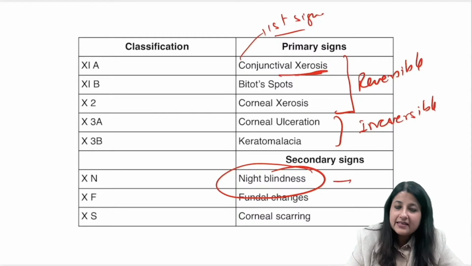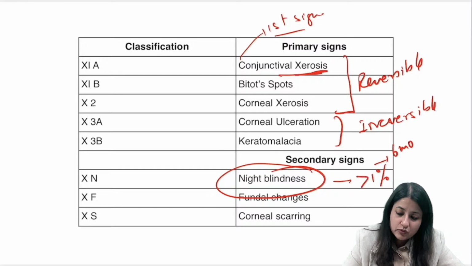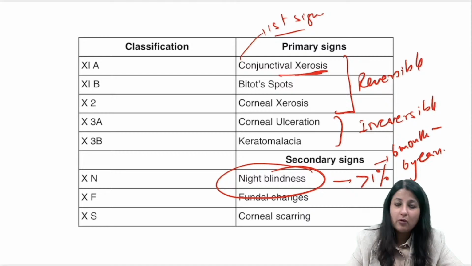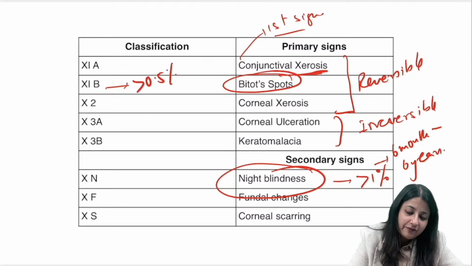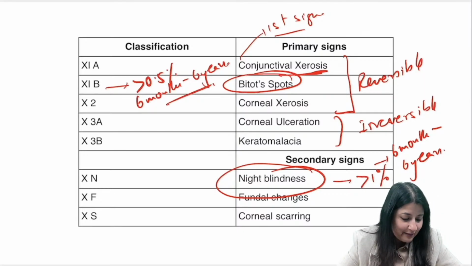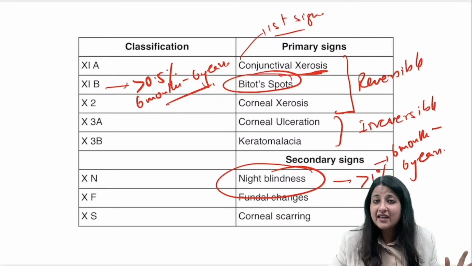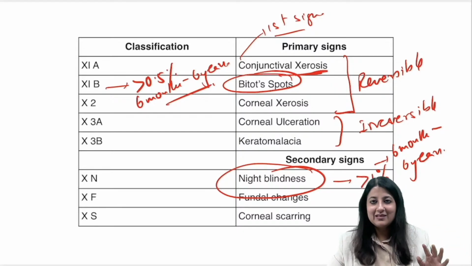Now night blindness ka prevalence, if it is more than 1% among 6 months to 6 years old, ये आता है. We'll just revise: night blindness more than 1%, then vitamin A deficiency is a public health problem. And what about bitot spot ka prevalence? If it is more than 0.5% among 6 months to 6 years, then again that is a public health problem. Bitot spot and आशा, something that keeps coming very very often. पर हर चीज़ का आंसर आशा नहीं होगी. हर हेल्थ केयर डिलीवरी सिस्टम के हर क्वेश्चन में आंसर आशा नहीं होगी. ठीक है, ध्यान रखना इस बात को.